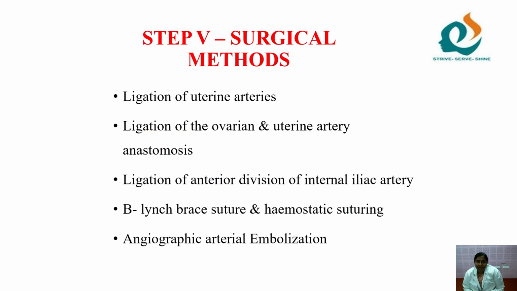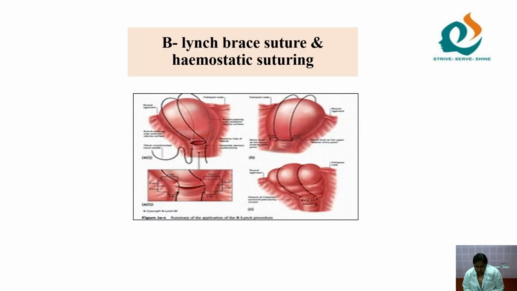So the next one is the final, surgical methods. If it is not controlled, we have no other option. We have to go for surgical methods, that is ligation of uterine arteries, ligation of ovarian and uterine artery anastomosis, and ligation of the anterior division of the internal iliac artery, B-Lynch brace suture and hemostatic suturing. And finally angiographic arterial embolization is done. The B-Lynch brace suture and hemostatic suturing is a commonly used method to control the bleeding.